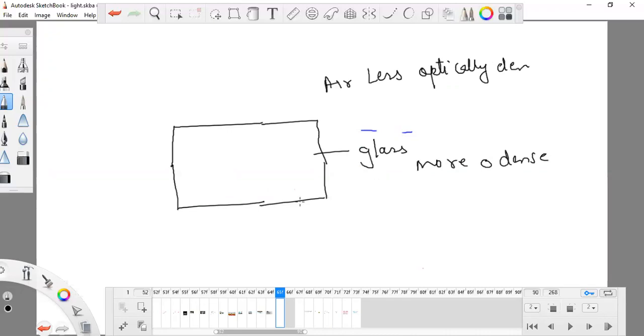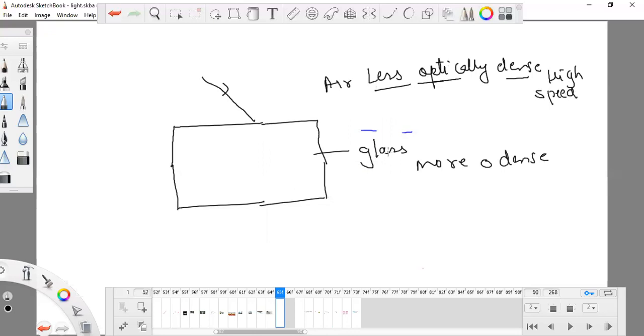Less optically dense means it is rare, it has fewer particles. So a light ray will pass through air like this. The speed is very high, because it is less optically dense.